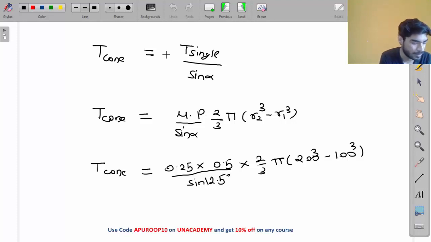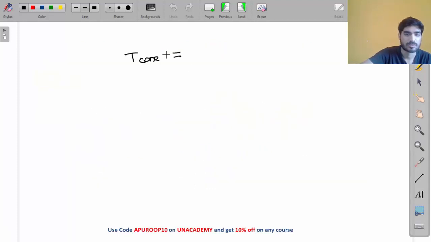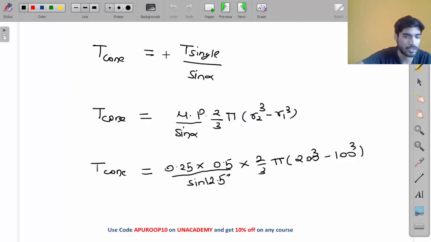So I am getting this value: 0.25 into 0.5 into 2 by 3 pi into R2 cube minus R1 cube divided by sine alpha.